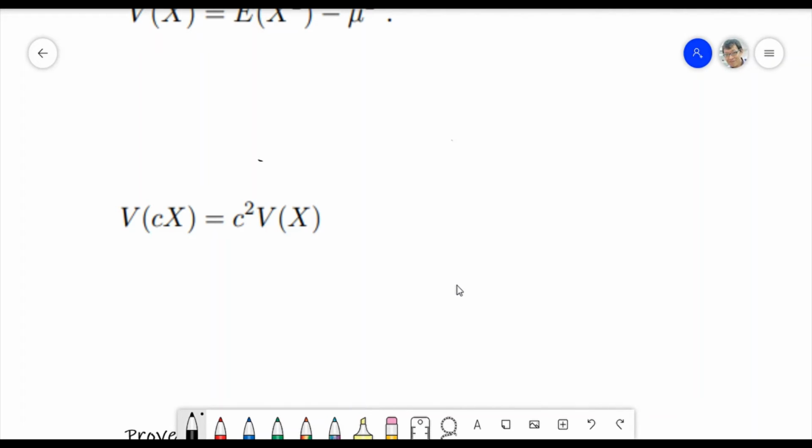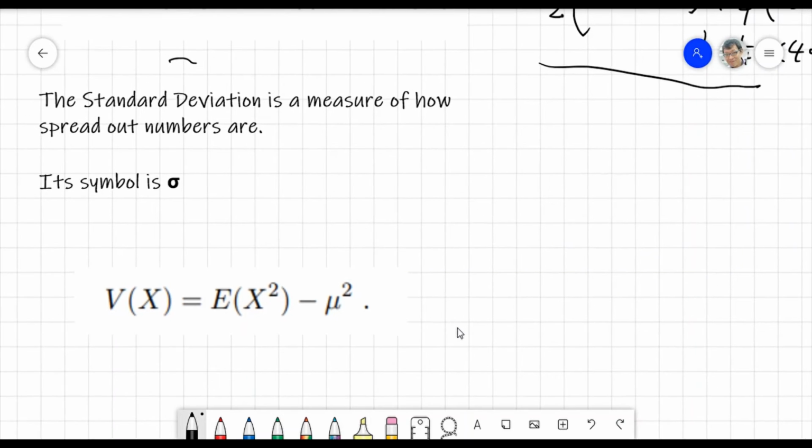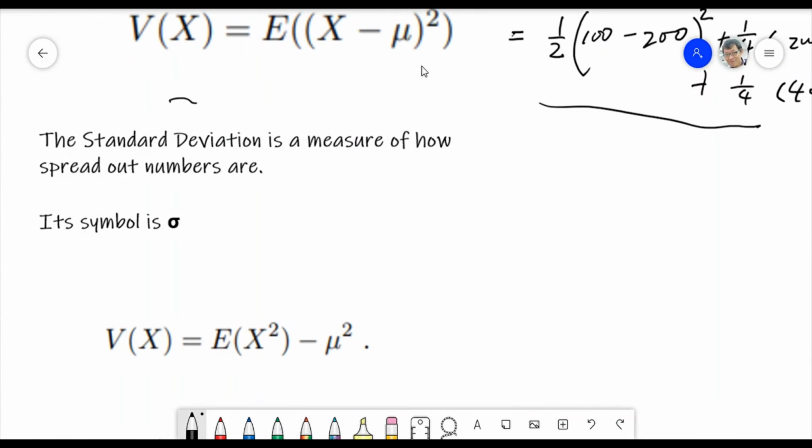Prove it. Okay, so look at here. See, V(X), so what will that be? Sigma, am I right? What is the variance? The expectation of X minus mu, squared.